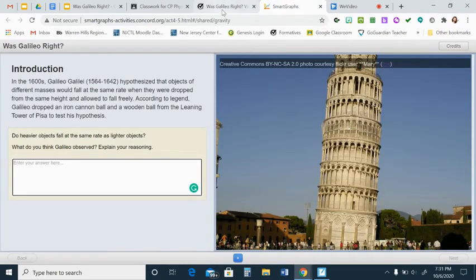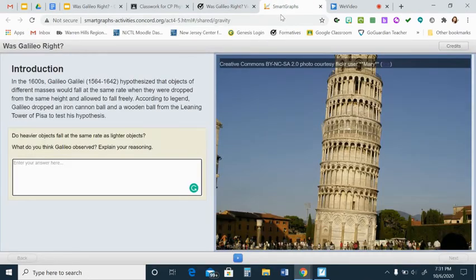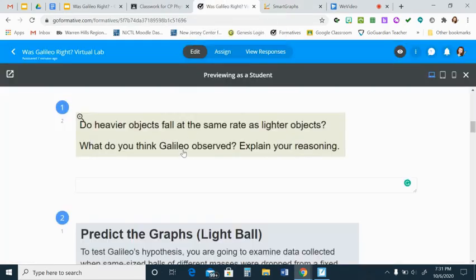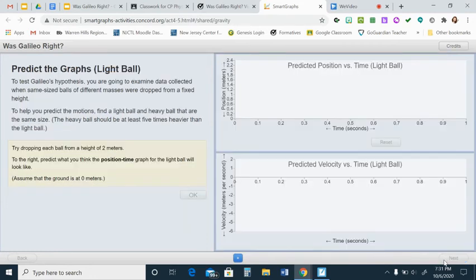Now you want to write your response on GoFormative, not on the simulation. So you can just type some gibberish here so that you will be able to progress to the next page. It won't let you do anything until something is typed here. Don't worry about it being super accurate, since you'll have your actual answer here on GoFormative. So you can type whatever, and then you'll be able to go to the next page.